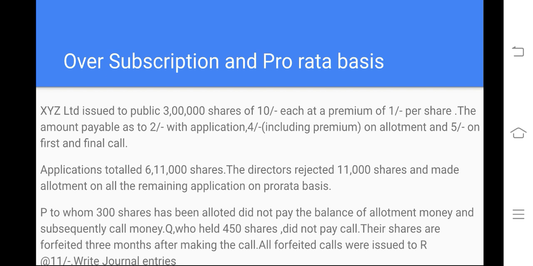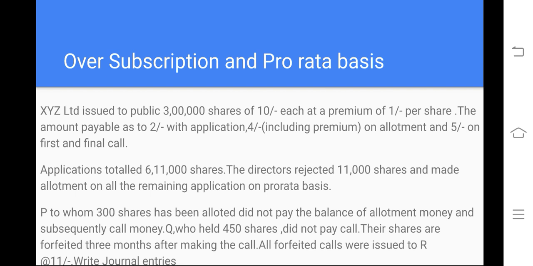6 lakhs by 3,000 means 2:1. So whoever has applied for 2 shares will be allotted 1 share. That is what pro rata basis means. P, to whom 300 shares have been allotted, did not pay the balance of allotment money.